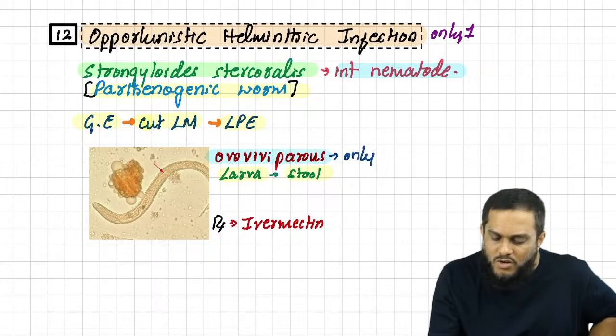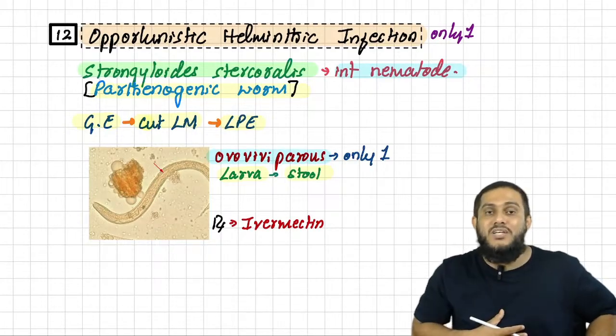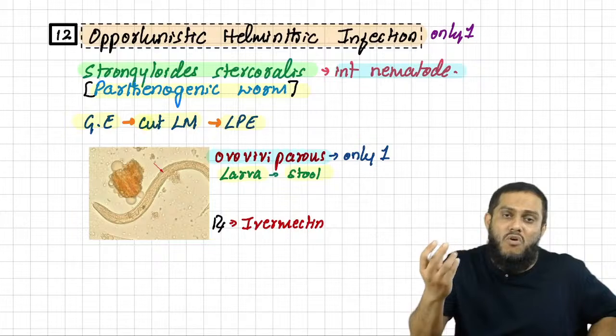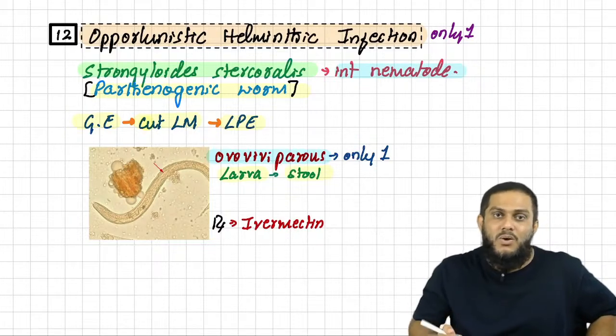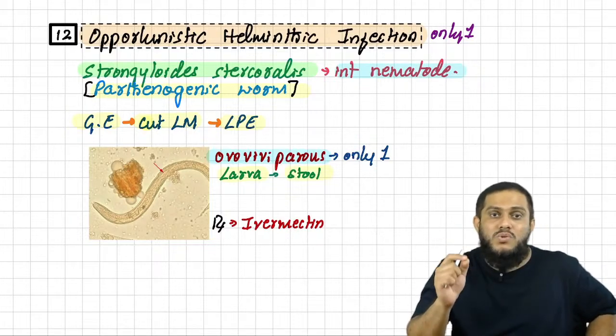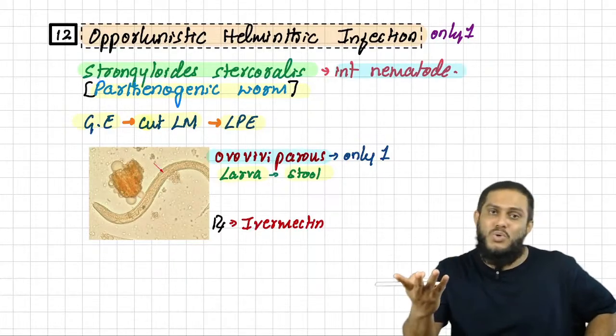Sir, we have only one ovoviviparous helminth, that is Strongyloides. Sir, what do you mean by we have only one ovoviviparous helminth? That means larva in stool sample is seen with only one helminth, that is Strongyloides.